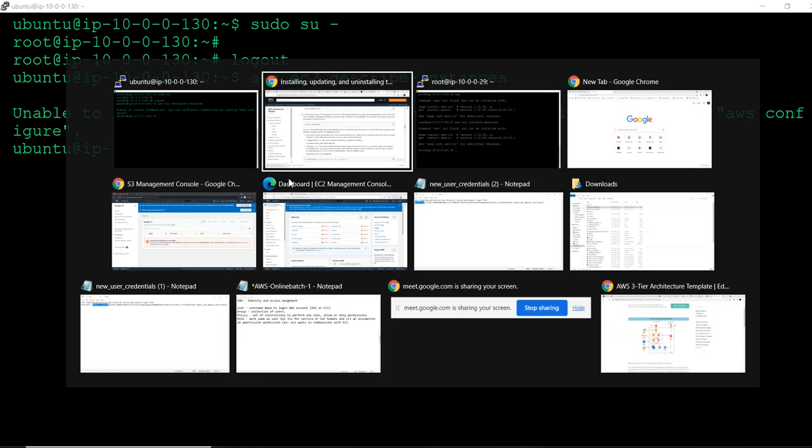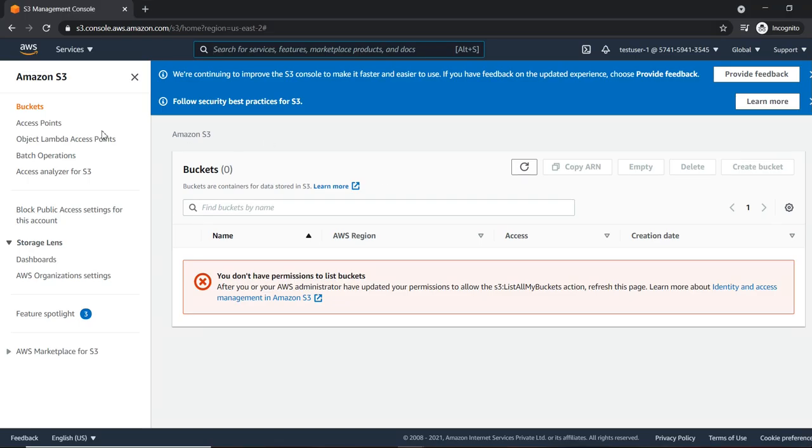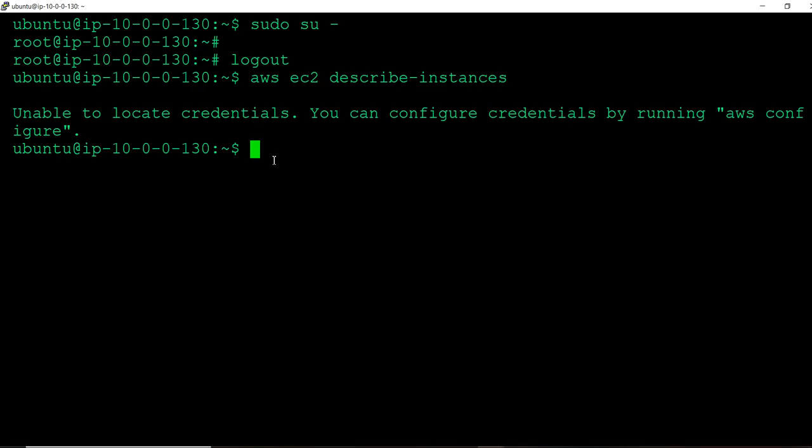So what we are doing in the IAM console, we log in with the username and password. We are able to log in and we are able to see that, but we don't have permission to see that. So that is the reason we are unable to see. But here, what is happening? It is asking for credentials to communicate to AWS. So how will we get the credentials? Already we received them.